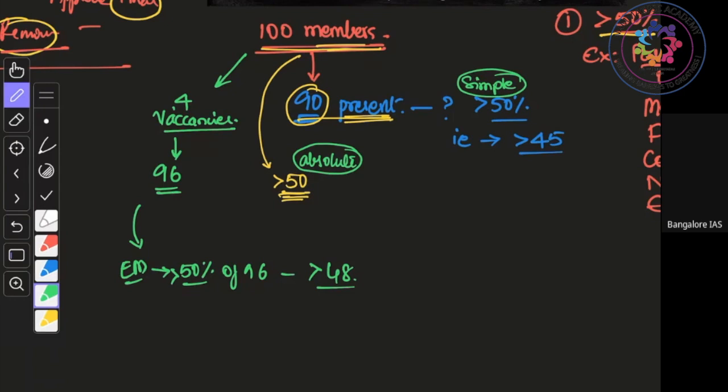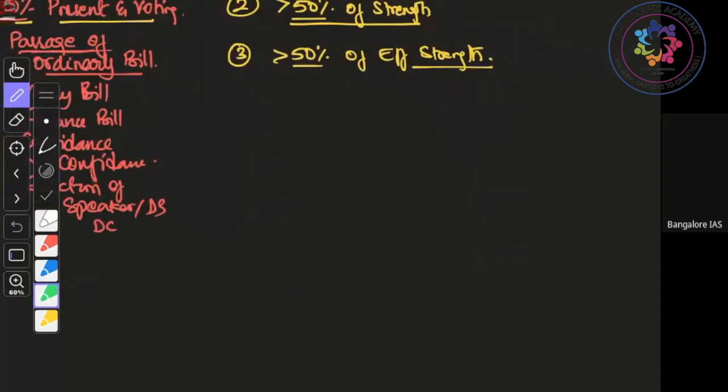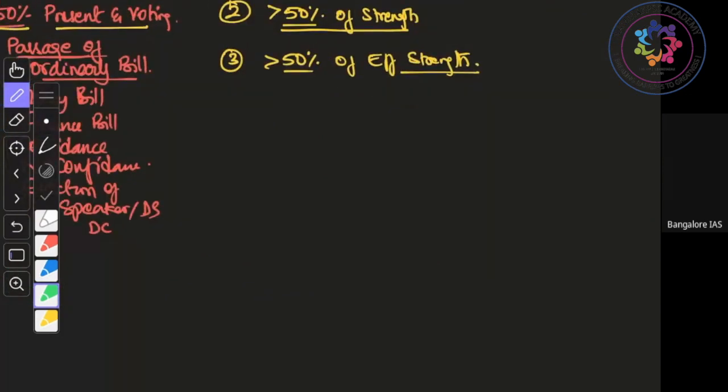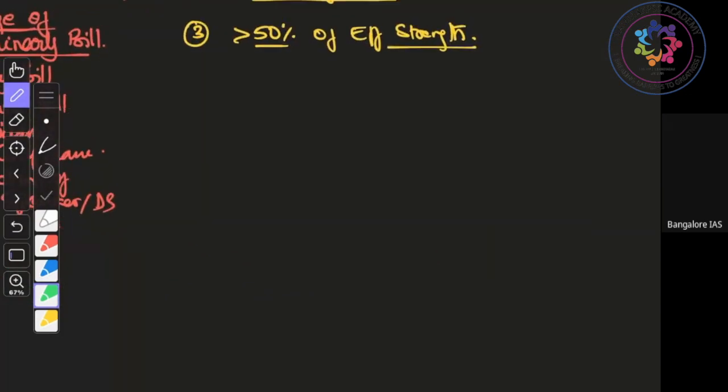Yeah, more than 48. So anything above 48. Did you understand? So this is effective majority. So what are the examples of effective majority, where all it is applied?